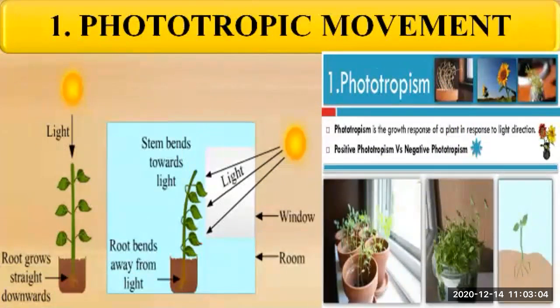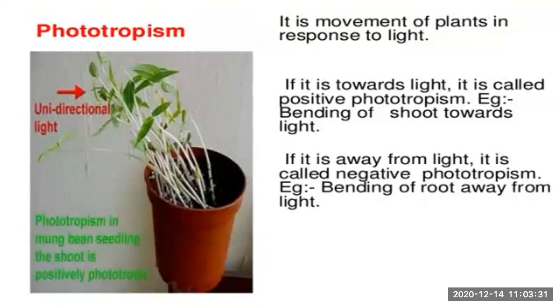So the very first is phototropic movement. The shoot system of any plant responds to the light stimulus, that is, it grows towards the source of light. This movement shown by plants towards the source of light is called phototropic movement. By the name only you will understand. Photo, as I said, is related to light. So if the movement is towards the light, then it is called phototropism, positive phototropism.